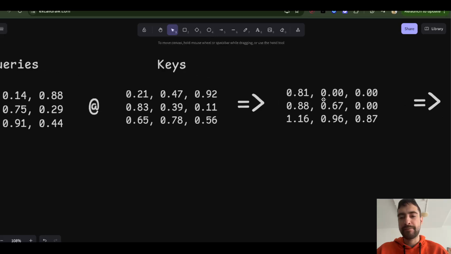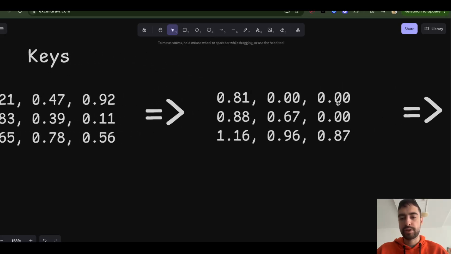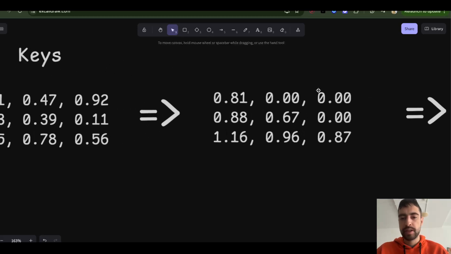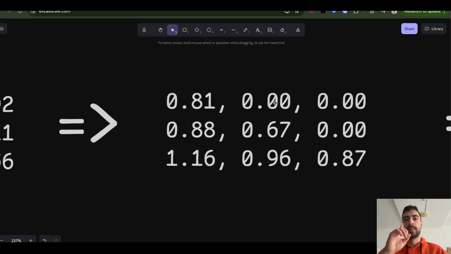And then I artificially replaced these with zeros after I calculated them, because this would be the first token looking at what the second token has, but we want to predict the second token, so we don't want to allow that. This would be the first token looking at what the third token has, but we don't want to look at that because we don't know the future. We don't want to let the AI look at the future tokens it hasn't predicted yet.